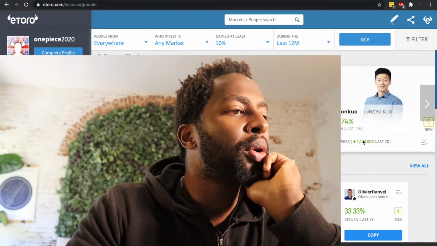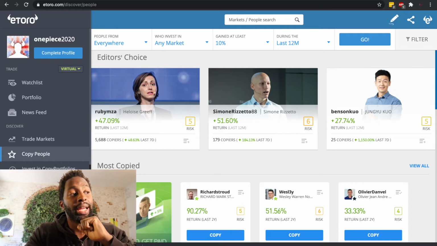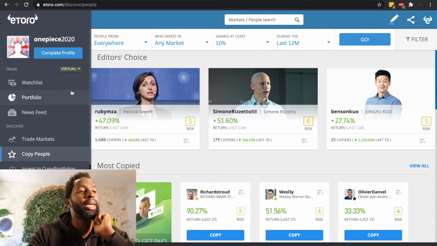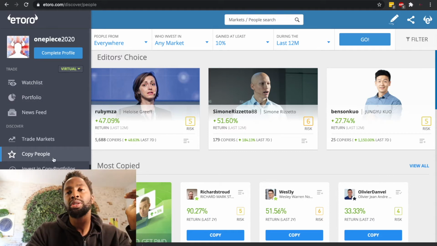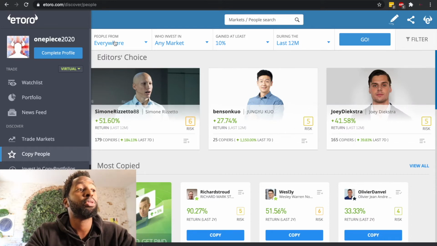So let's begin. We're going to start by going into your account. In my case, I'm going to the virtual account. So I went to virtual and then I'm going to copy people. So let's go step by step. Step one, at the top border, you have the people from, who invested in, gain at least, and during the last 12 months. And then you have go.